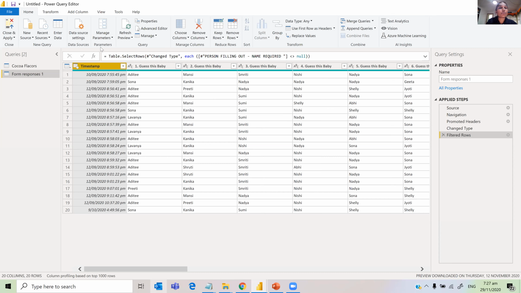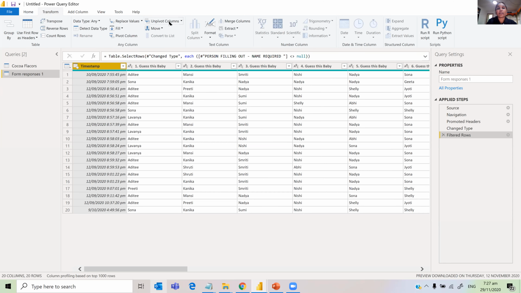In order to do that, I go into Transform, click on the drop down of Unpivot Columns, and then choose Unpivot Other Columns, because we have selected the columns that we want to keep and then unpivot the other columns. So I'm going to choose Unpivot Other Columns.